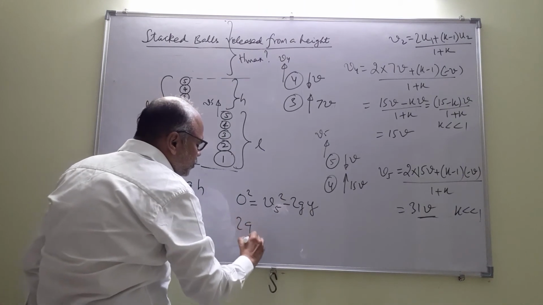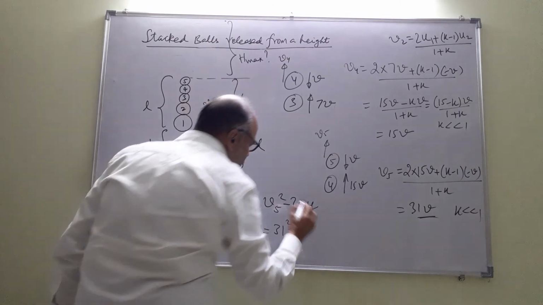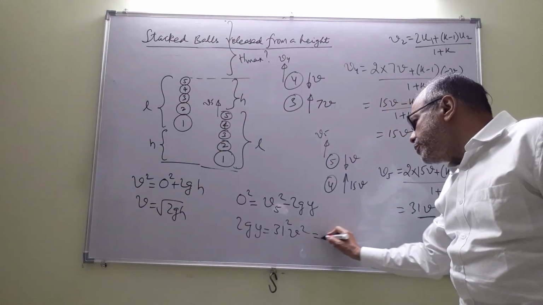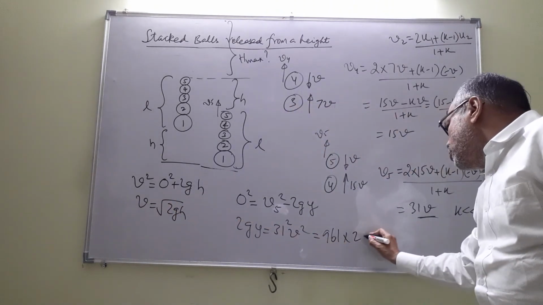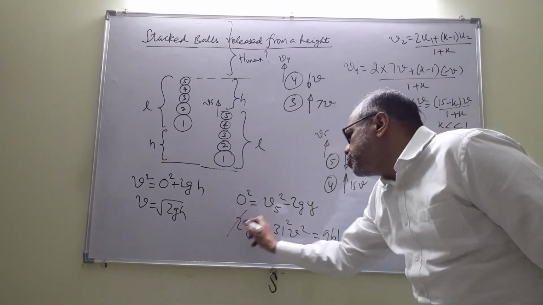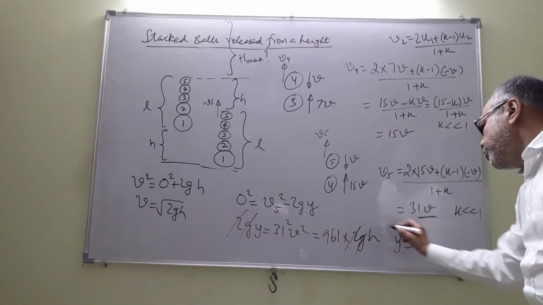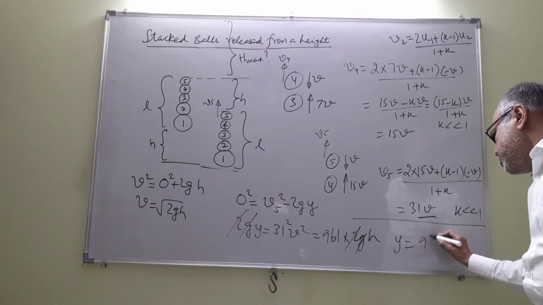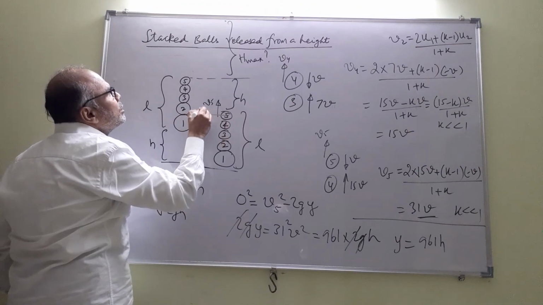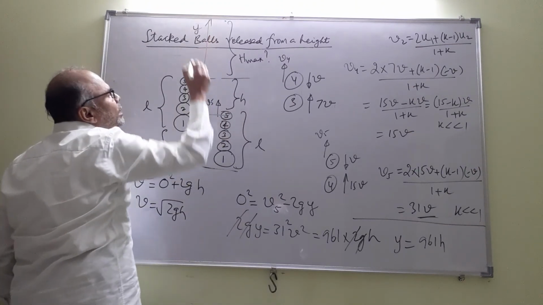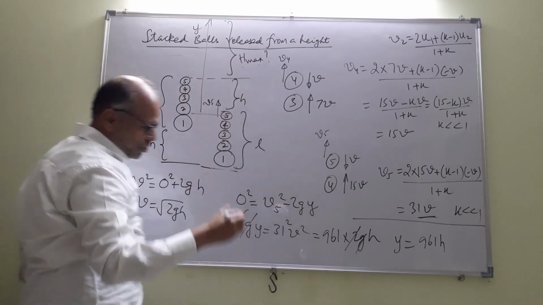So I will get 2gy is equal to v5 squared. v5 squared is 31 squared v squared. 31 squared is 961 and v squared is 2gh. So 2g cancels on either side and I get y is equal to 961h. So from here, above this is 961h. To get the h max from the original position, I have to subtract this h.